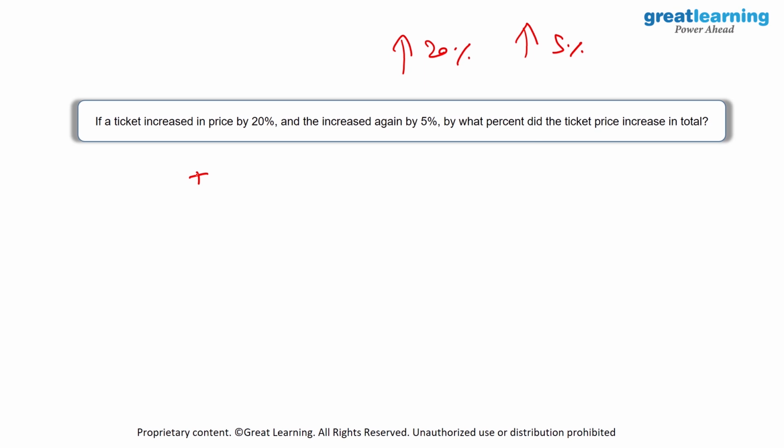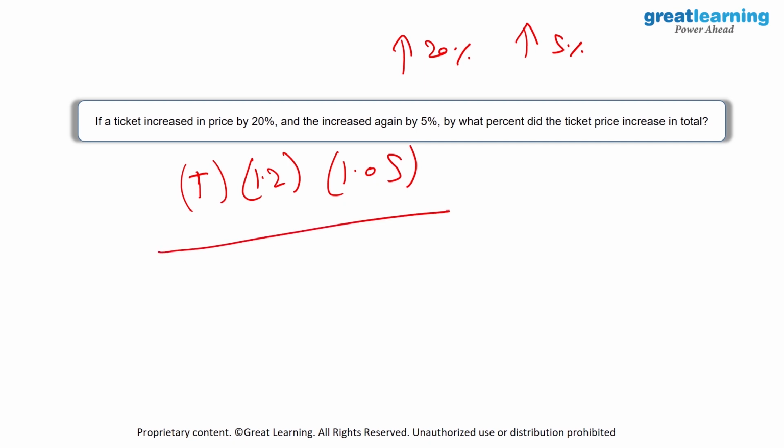So I'll call the original price of the ticket T. And if we increase the original price by 20%, it will be 1.2 into T. Now again, after this, we increase this by 5%. This will be equal to 1.05. So your new total, or the final total of the ticket, will be equal to T into 1.2 into 1.05.